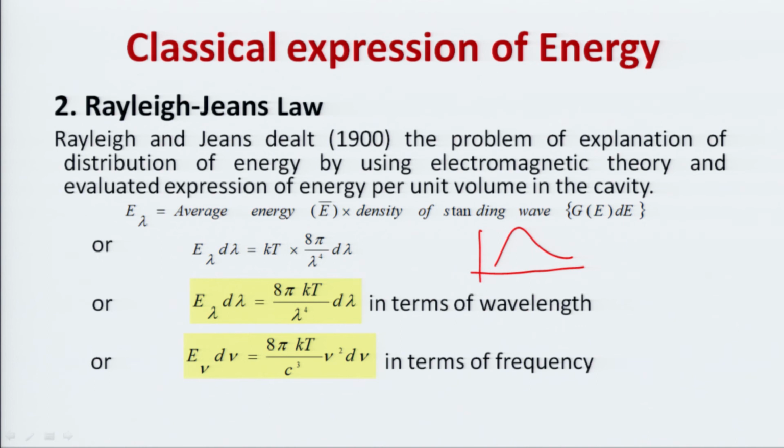Actually, for theoretical purposes we can say E lambda is equal to 8 pi kT upon lambda to the power 4, but experimentally there are various lambdas very close to each other. So, how can we decide which lambda we are talking about? So, we always take the strip that varies between lambda and lambda plus d lambda. We write E lambda d lambda, or E nu d nu, as the value that is between nu and nu plus d nu.